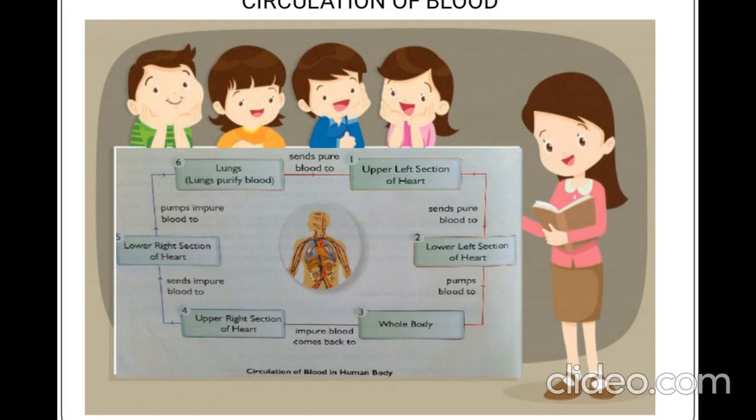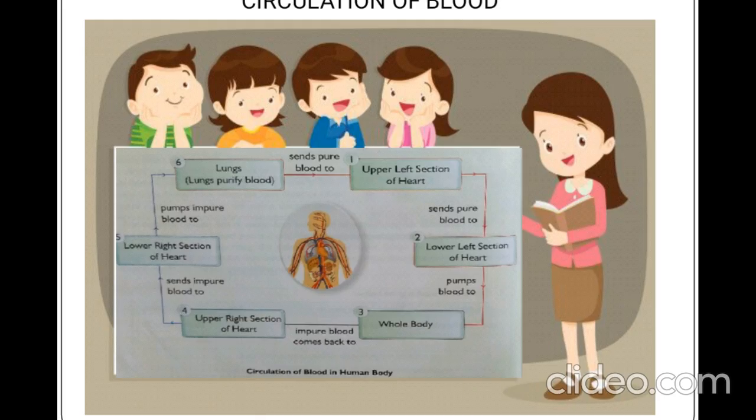That is, the content of the blood will get utilized by different parts of the body, and then the waste from different parts will be collected by the blood and sent to the right portion of the heart, that is the lower right portion of the heart. From there the blood will be sent to the lungs for purification.